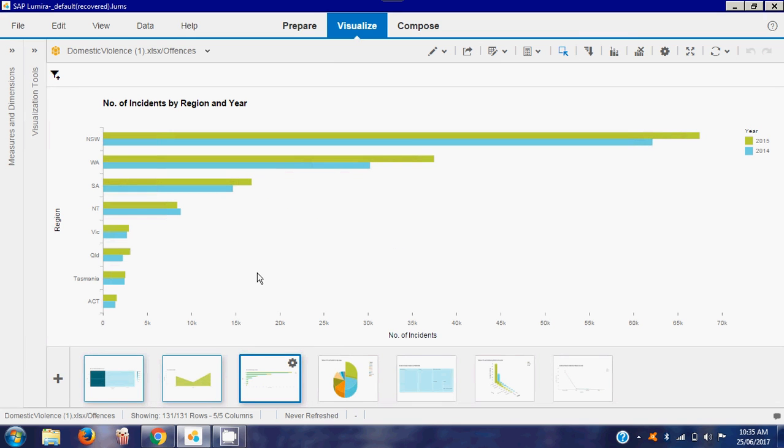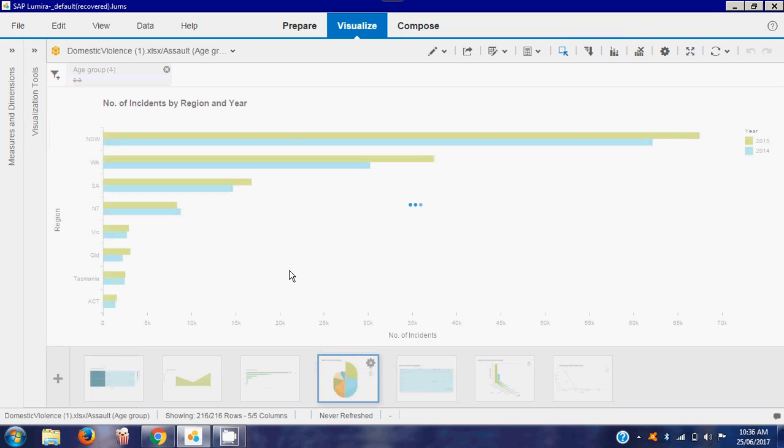Now let's move to the third graph. It describes the number of incidents by region and year. This bar chart clearly shows that New South Wales is the state with the highest number of recorded incidents, followed by Western Australia and South Australia. The state with the least number of cases recorded is the ACT, which is Canberra, the Australian Capital Territory.